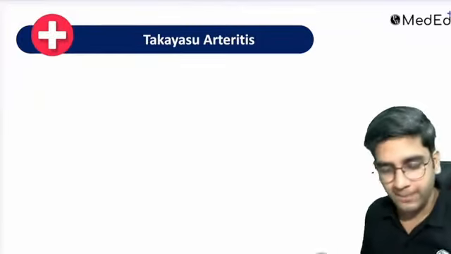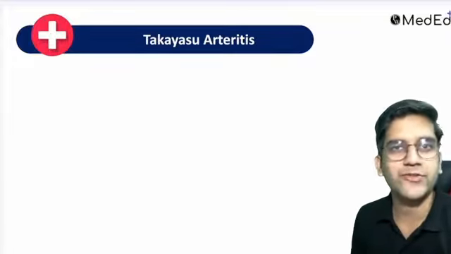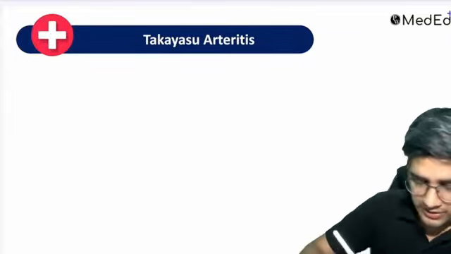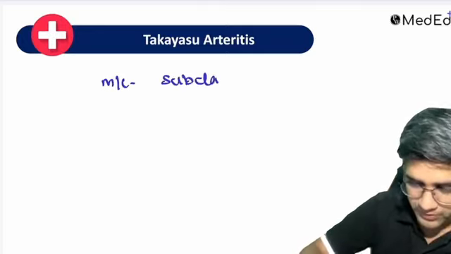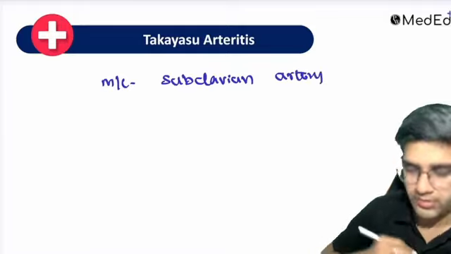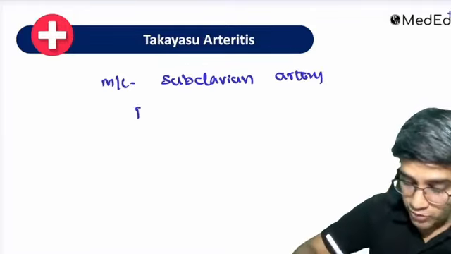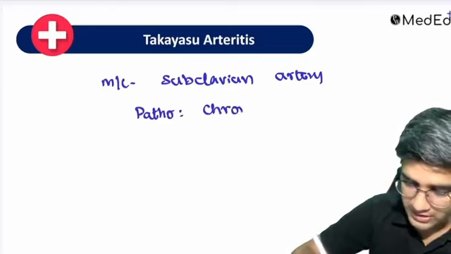You will definitely do an exam, right? Let's go to the next vessel, Takayasu arthritis. That's also one large vessel vasculitis, right? In Takayasu arthritis, the most common artery involved is the subclavian artery. And the pathogenesis here is also chronic inflammation of the subclavian artery.